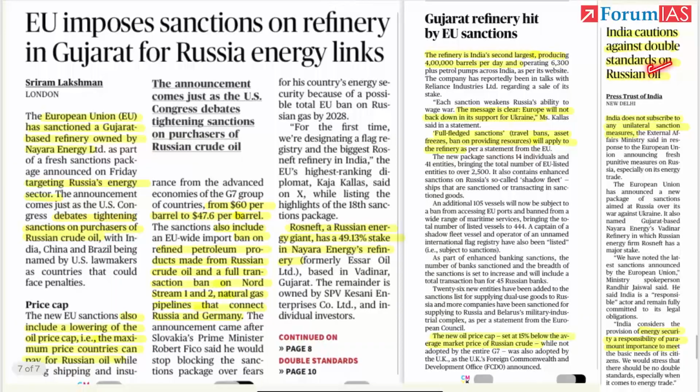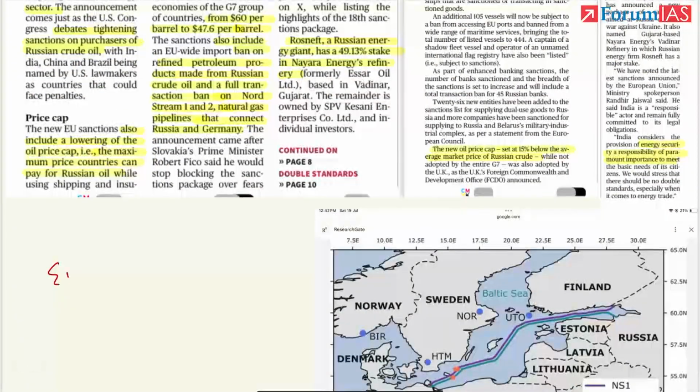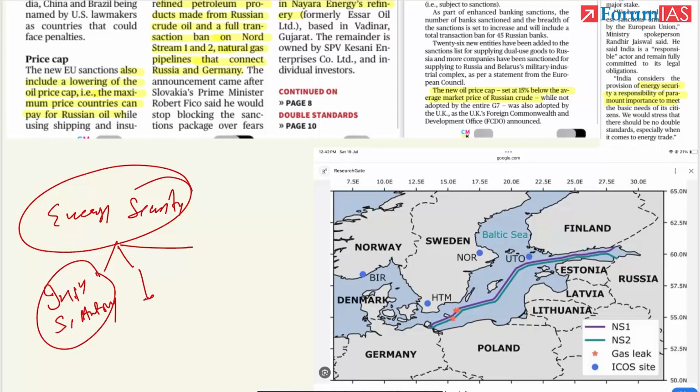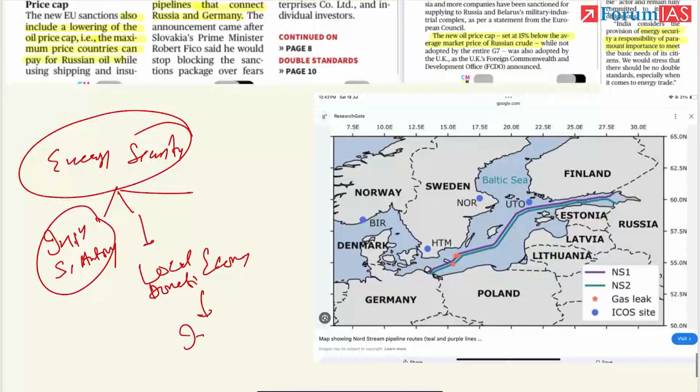India has again cautioned against double standards. India does not subscribe to these unilateral sanctions because energy security is very important for us. How can you threaten our energy security? Energy security is important in terms of international strategic autonomy, then the domestic economy, inflation, import bill. We discussed all this yesterday only.